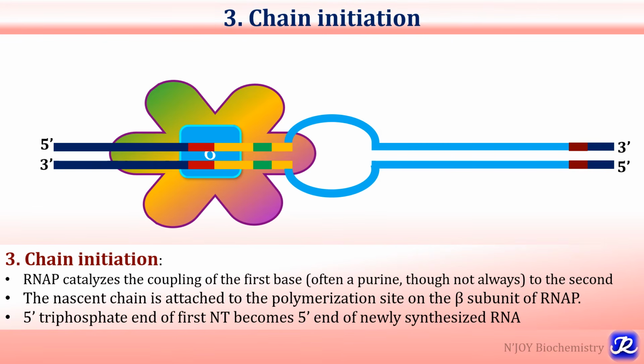The third step is chain initiation, in which RNA polymerase catalyzes the coupling of the first base, which is often a purine, though not always, to the second nucleotide base, and there is formation of a phosphodiester bond. The nascent chain is attached to the polymerization site on the beta subunit of RNA polymerase, and the 5' triphosphate end of the first nucleotide becomes the 5' end of the newly synthesized RNA. So this is how chain initiation occurs.